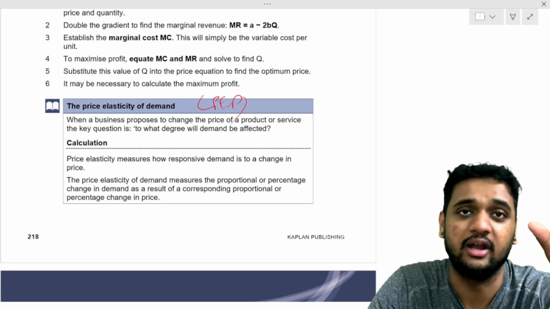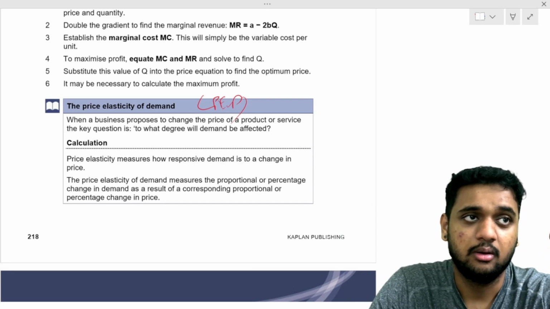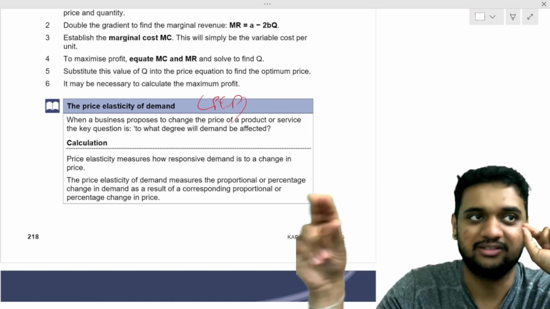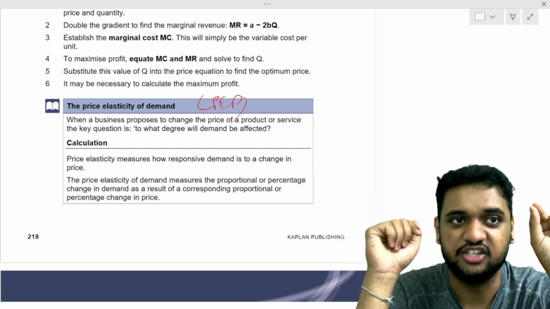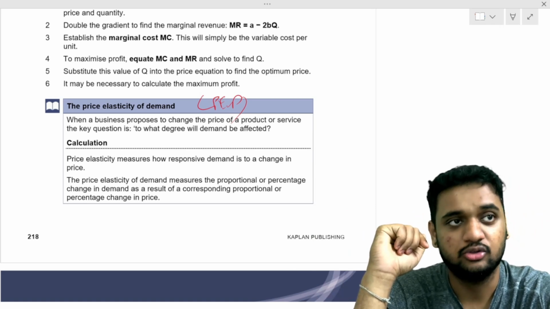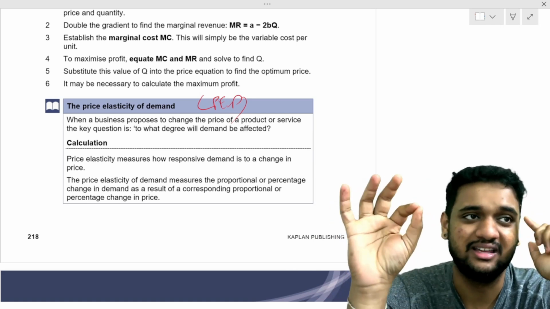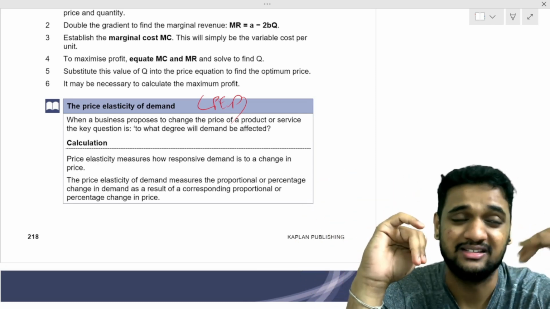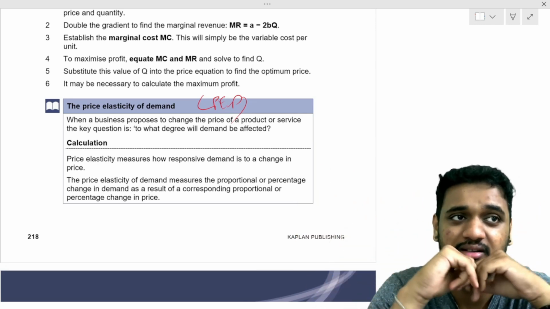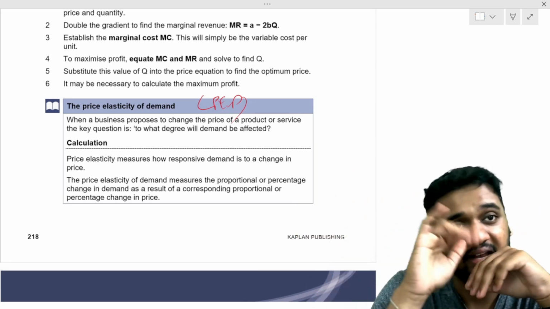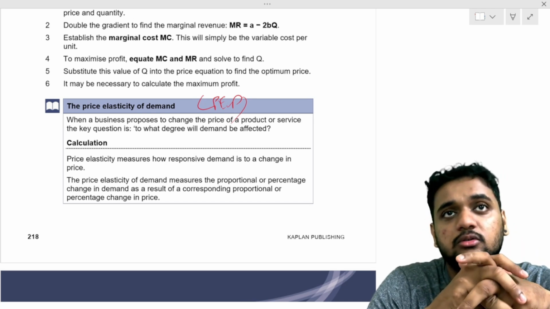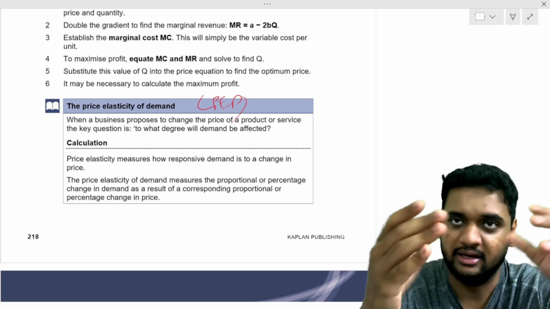In elastic demand, what needs to happen? That's why I clearly told you 20%, 10%, percentages. Again, the percentage change in quantity demanded should be more than the percentage change in price. Not increase, it can increase or decrease. If price increases, will quantity demanded increase or decrease? Decrease. Okay. This is elasticity of demand and inelasticity of demand.